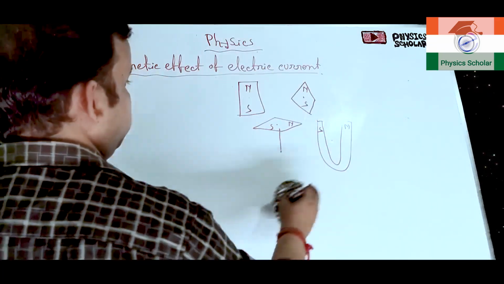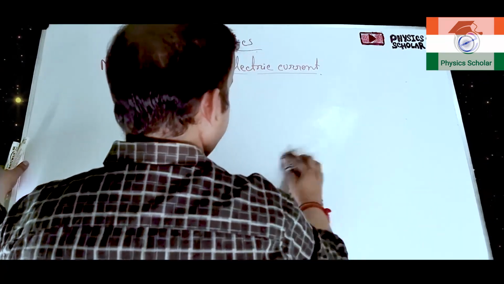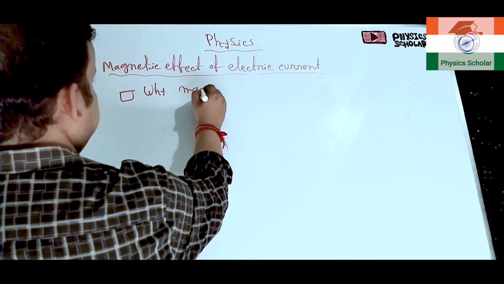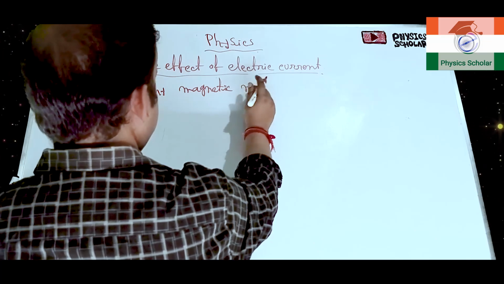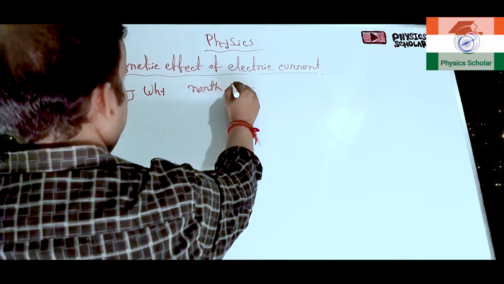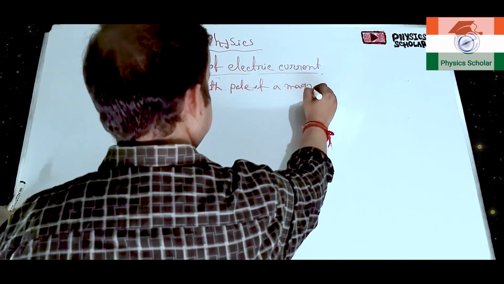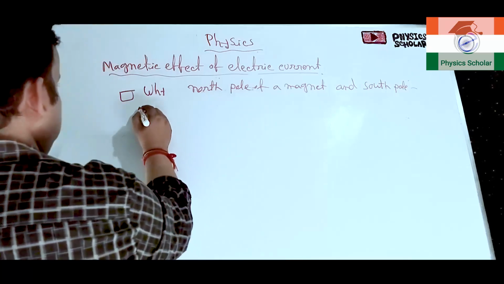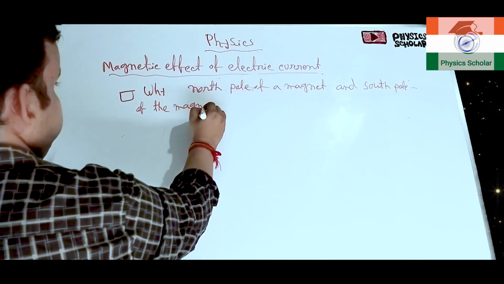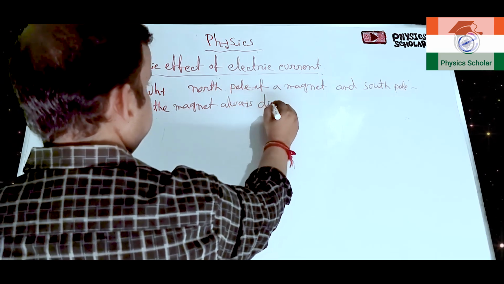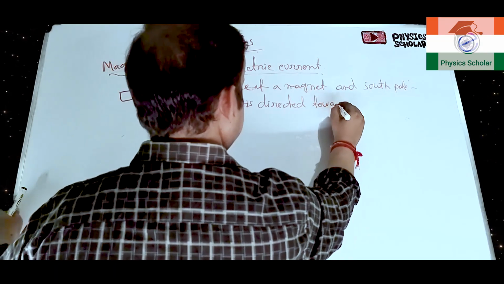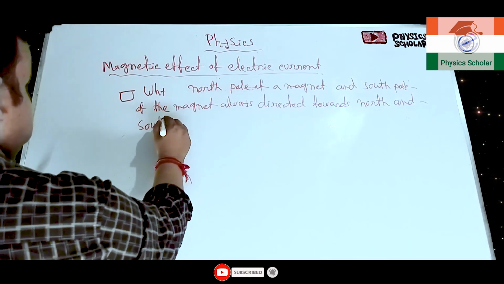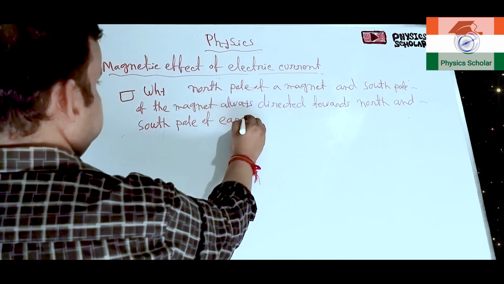Now one very common thing can be asked during the examination or any competitive examinations: why are the north pole and south pole of a magnet always directed towards the north and south pole of the earth respectively?